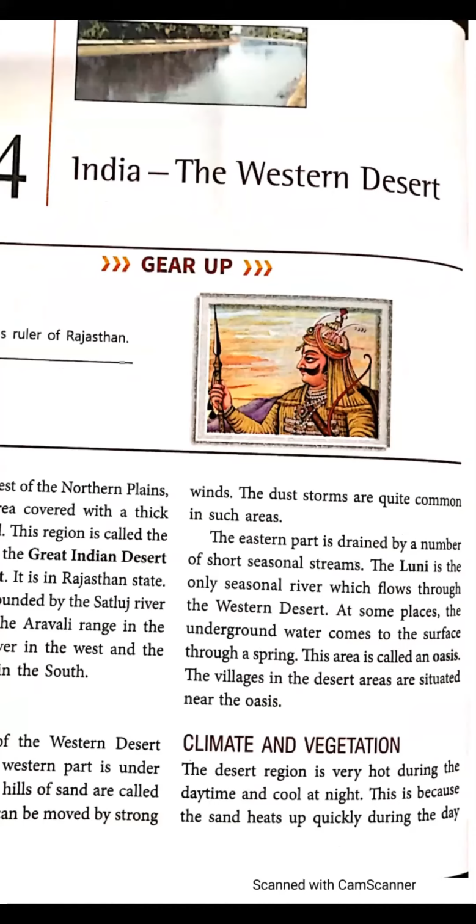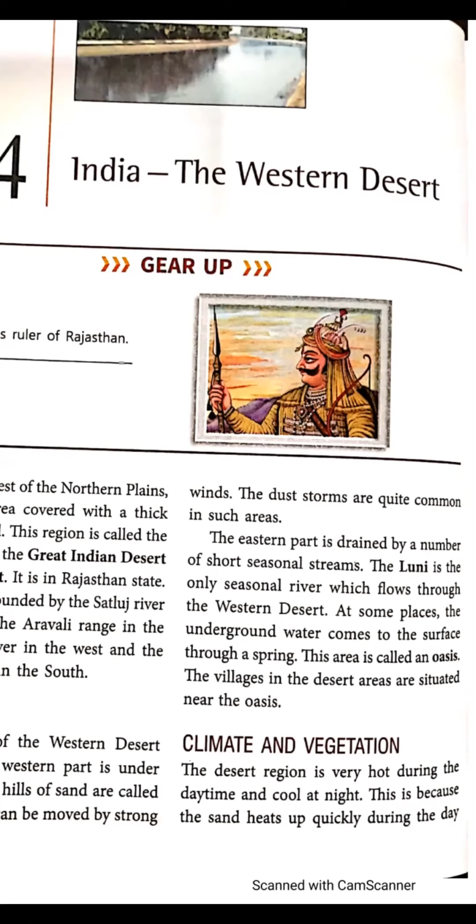Streams means narrow rivers. The Luni is the only seasonal river which flows through the western desert. Luni is the name of a river. Seasonal means in the rainy season there is water in that river. Otherwise, that river becomes dry. Only in the rainy season there is water in the Luni River.